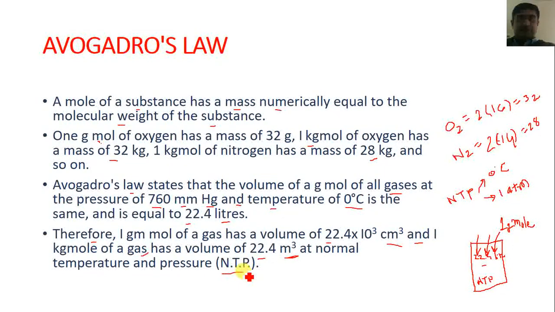NTP means the temperature is 0 degree and the pressure is 1 atmospheric.